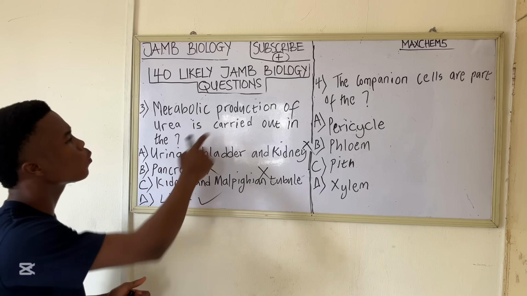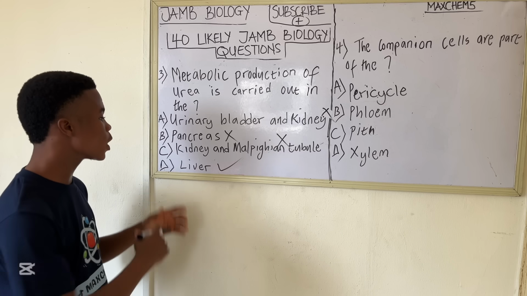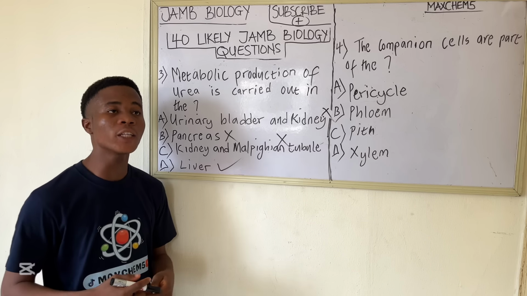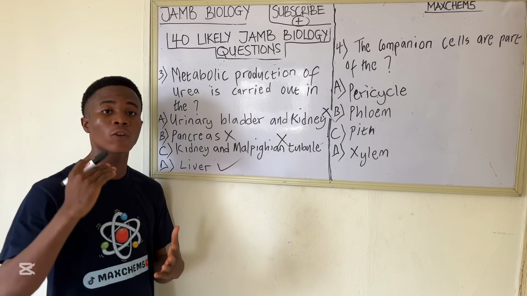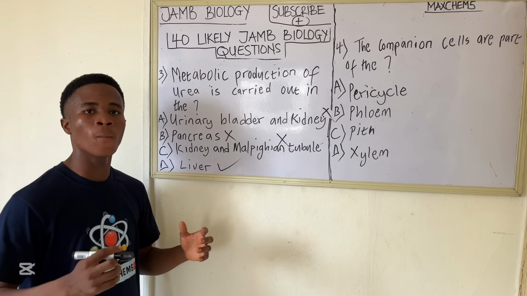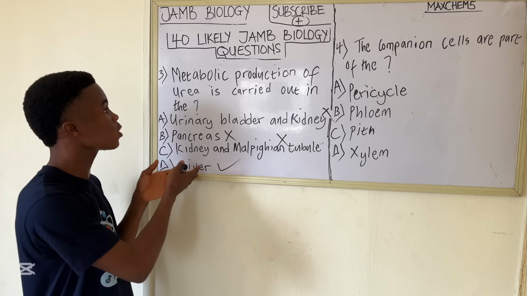The metabolic production of urea is carried out in the liver, and let me explain how this occurs. If you take in protein, for instance, this protein will undergo catabolism and break down to amino acids. These amino acids will undergo what we call deamination, and all these processes occur in the liver.